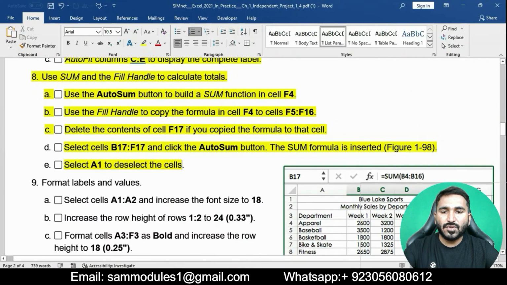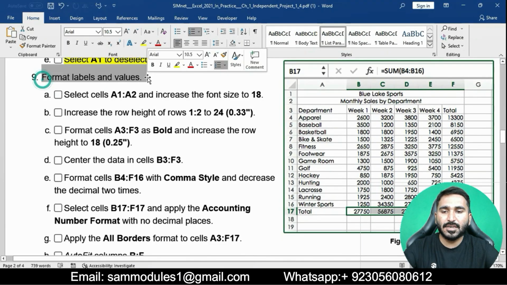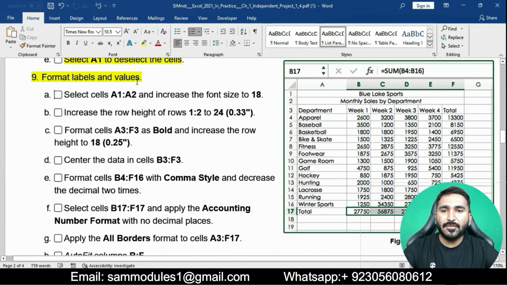The next question is question number 9. I have done 8 questions so far of this project. Now moving on to question number 9: format labels and values.